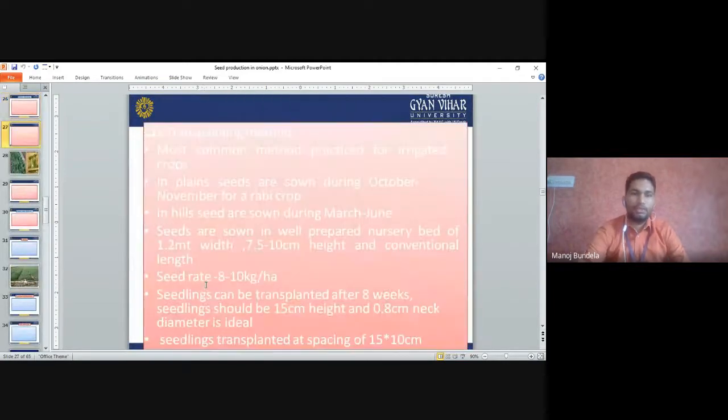So the next method is the transplanting method. It is the most common method practiced for irrigated crops. It is mainly used for the irrigated crop.